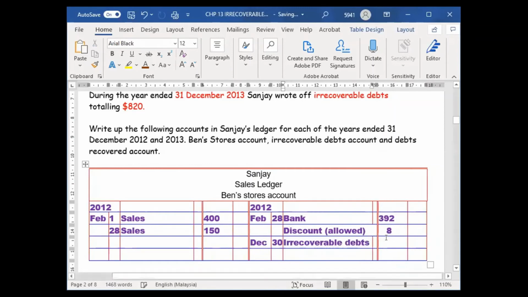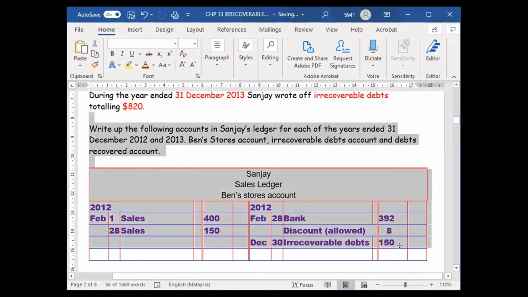Irrecoverable debt, how much? The under 50, because the 400, the guy already paid me and I already gave the discount. This under 50, the guy didn't pay. The guy bought on February 28, but until December the guy didn't pay. So on 30th December, our boss Sanjay, our company, decided to write off the amount.